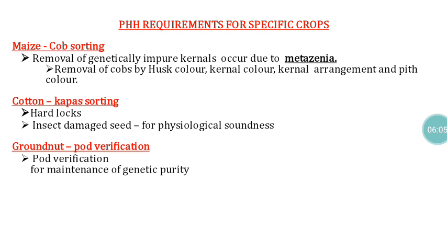In the case of groundnut, pod verification is one of the important operations. By that way we can avoid genetic deterioration of the variety. Based on the pod morphology, the beak and the size of the beak, the compartmentations and constrictions, all those properties we have to verify on the pod before the separation of the kernel from the pod. So these are all the important crop specific operations. These are all the things we have to follow in view of maintaining the genetic purity and physical purity of the seed material.